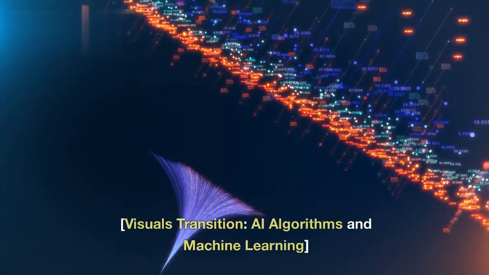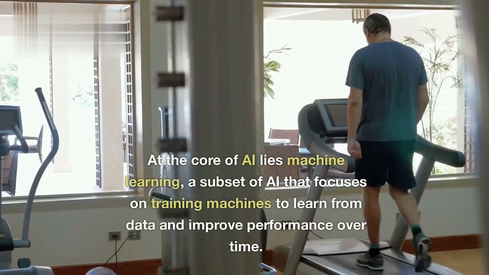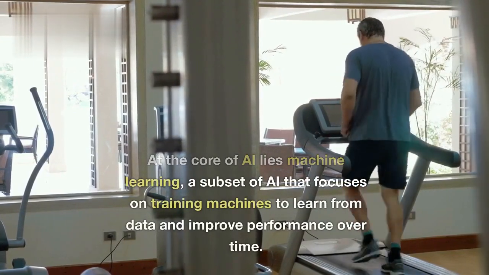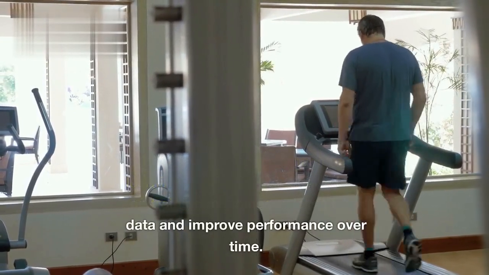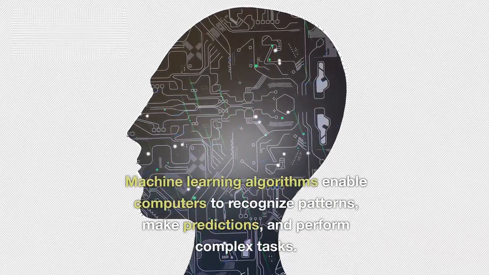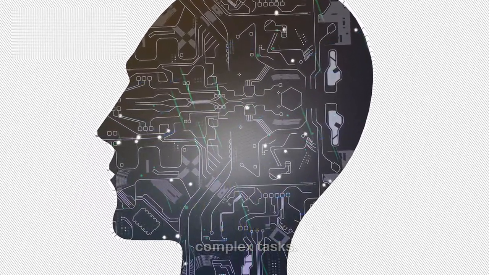Visuals transition. AI algorithms and machine learning. At the core of AI lies machine learning, a subset of AI that focuses on training machines to learn from data and improve performance over time. Machine learning algorithms enable computers to recognize patterns, make predictions, and perform complex tasks.